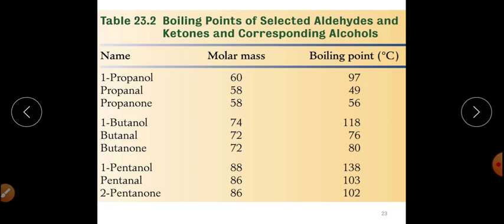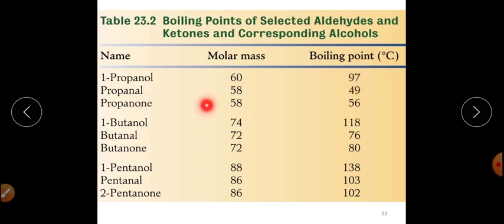Here is a list of some compounds with different boiling points. First, this is propanol, an alcohol; the molar mass is 60 and its boiling point is 97 degrees Celsius. All the boiling points are given in degrees Celsius.